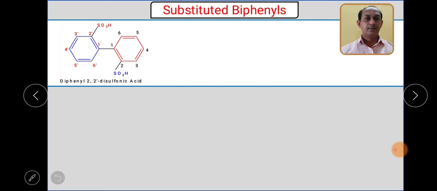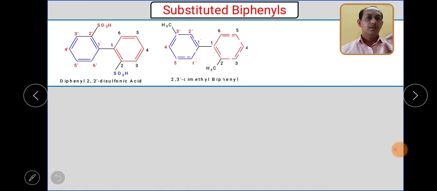Next, when I see this structure, it is from the biphenyl family, and it has a sulfonic acid substituent. The sulfonic acid group is present two times, so it is a disulfonic acid, and in both rings the substituent is at the ortho position. So what will the name? Diphenyl, or you can write biphenyl also, biphenyl-2,2'-disulfonic acid. As there is a sulfonic acid two times, it is disulfonic acid.